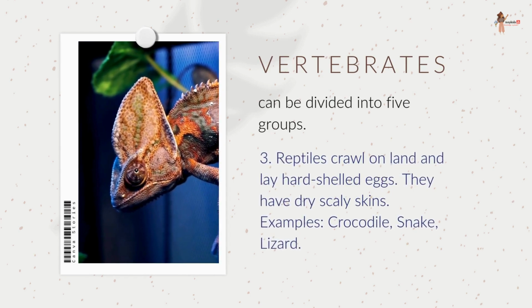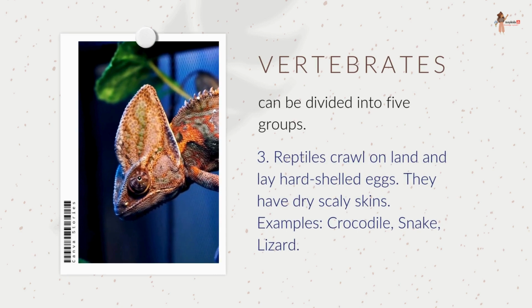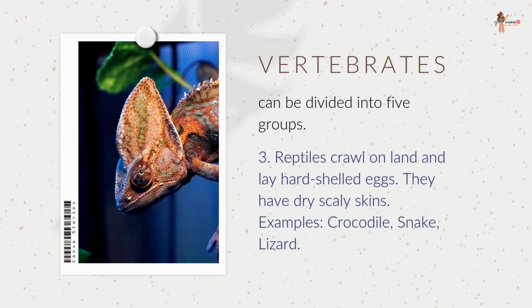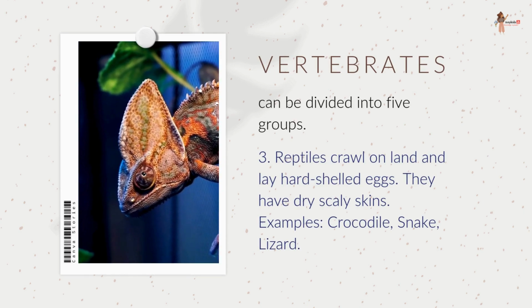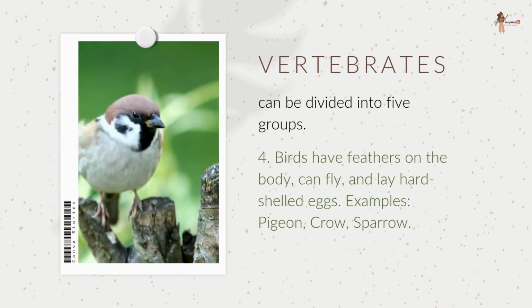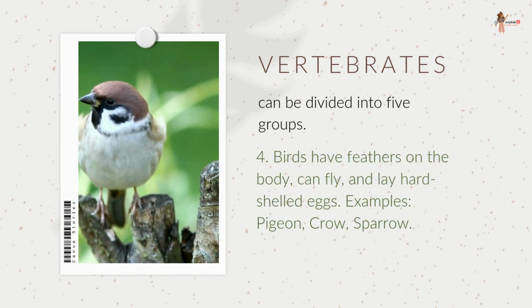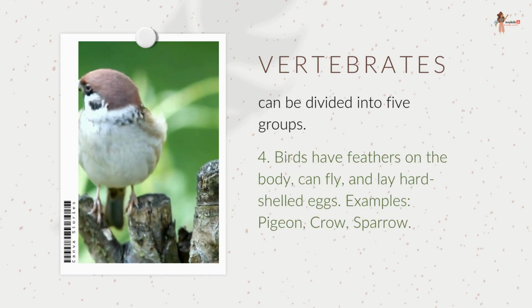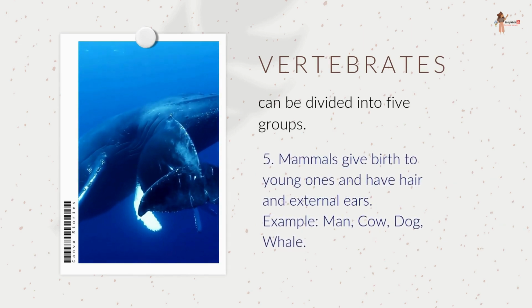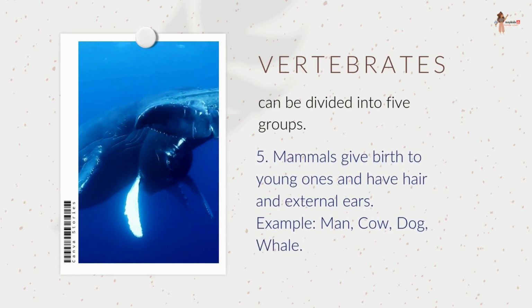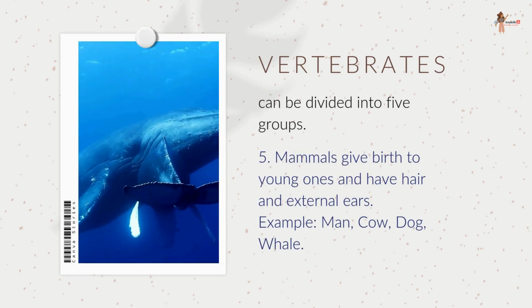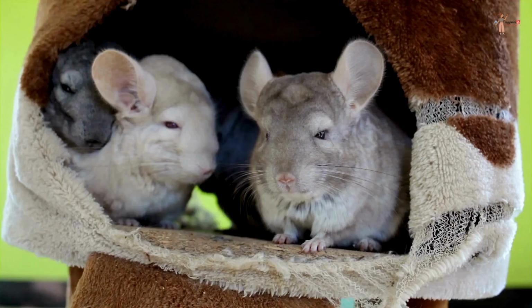Reptiles. Reptiles crawl on land and lay hard shelled eggs. They have dry, scaly skin. For example, crocodile, snake, and lizard. Birds. Birds have feathers on the body. They can fly and lay hard shelled eggs. Examples: pigeon, crow, and sparrow. Mammals. Mammals give birth to young ones and have hair and external ears. For example, man, cow, dog, and whale.